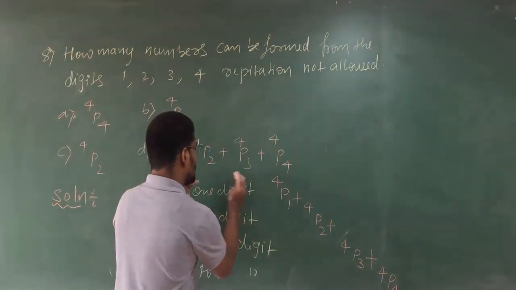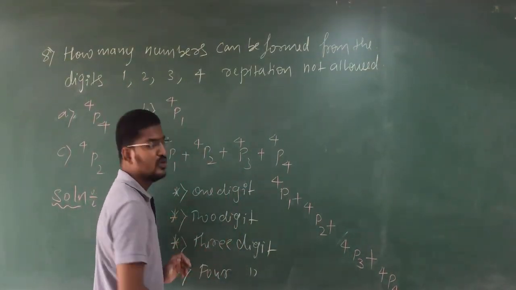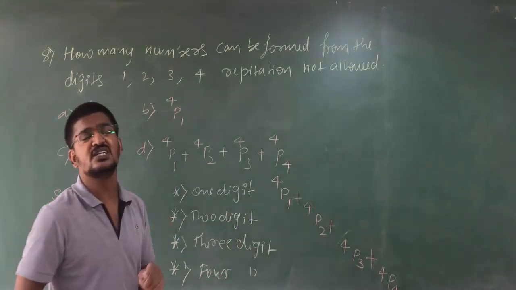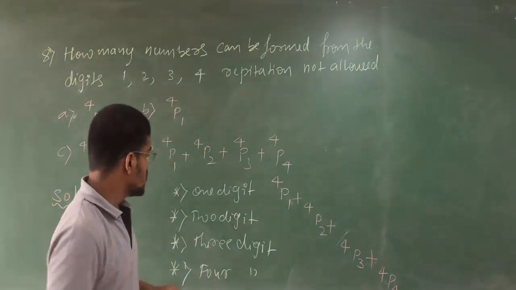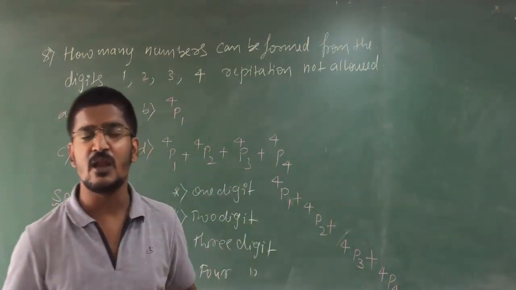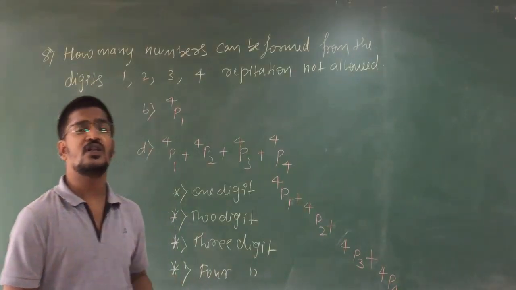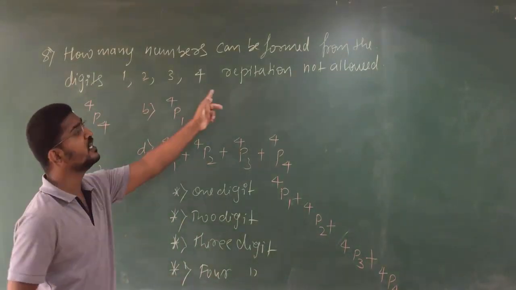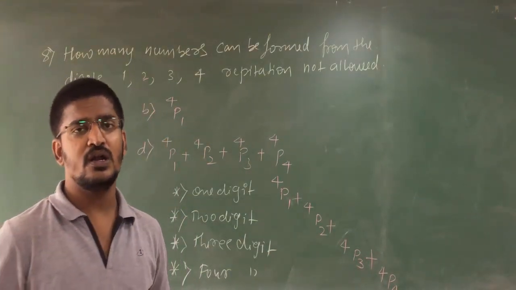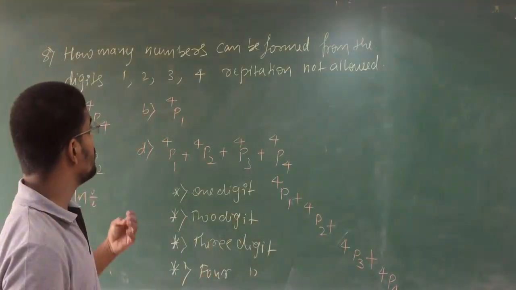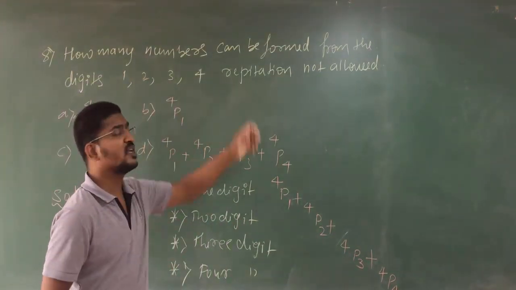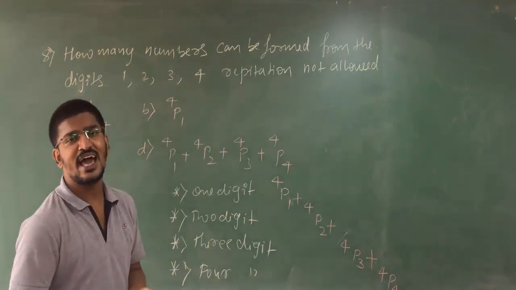These many 1 digit numbers you can make, these many 2 digit numbers, these many 3 digit numbers, and these many 4 digit numbers. If I combine all this, that many cases are possible to form the total number of numbers using these 4 digits where the repetition is not allowed. Try with repetition allowed as an assignment. What will happen?